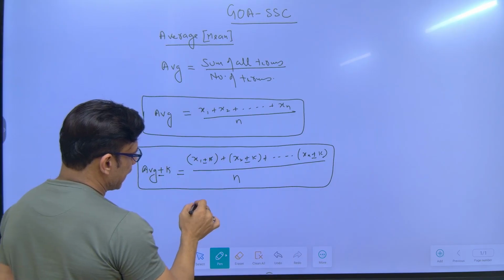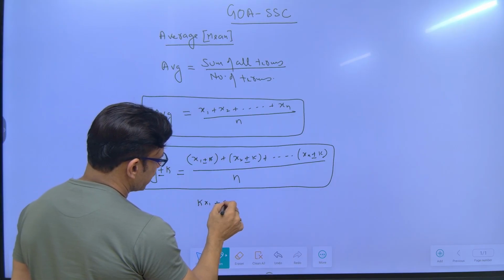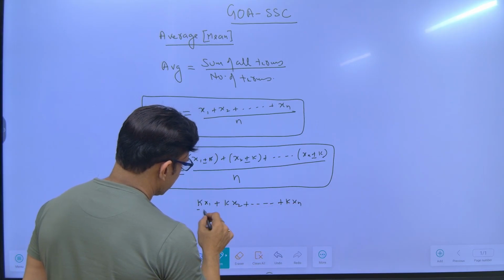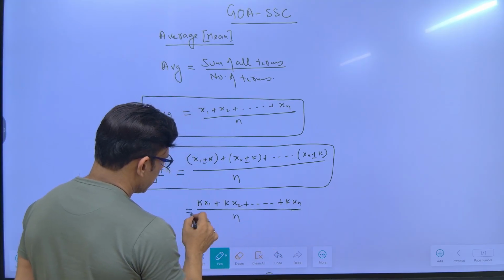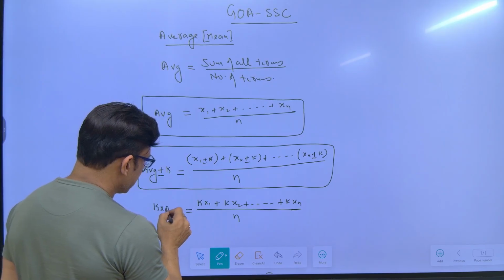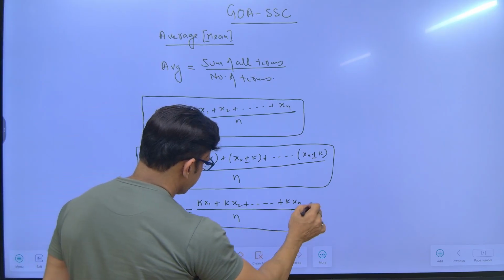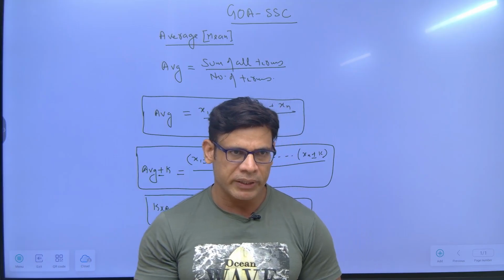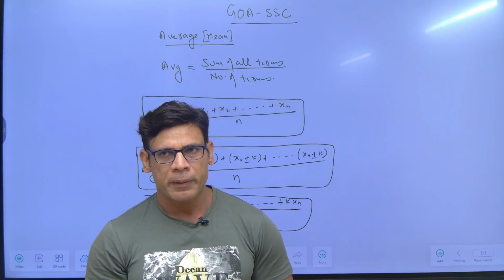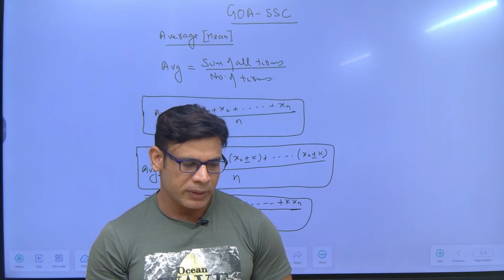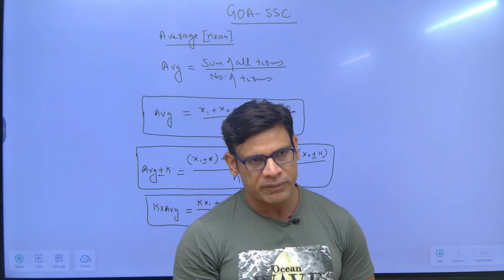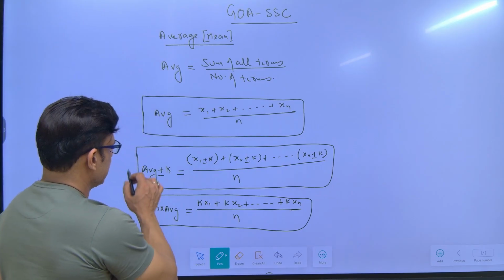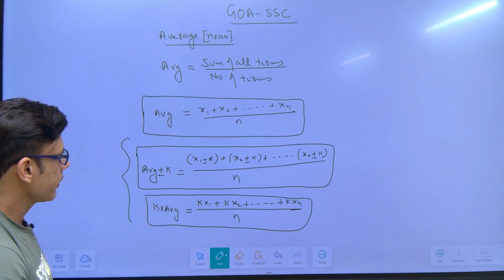Same way, if I multiply each term by k, that means k times x1 plus k times x2 plus k times xn, divided by n, your average will also get multiplied by k. And same way, if you divide each term by k, provided that k should not be equal to 0, because anything divided by 0 is not defined. So that is the first thing about average you should know.